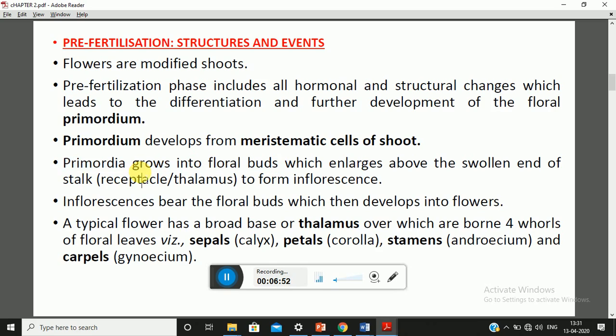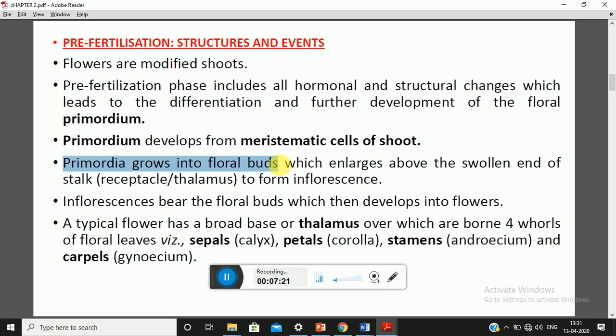So floral buds are obtained from primordia, which enlarge above the swollen end of the stalk. So there will be a stalk-like structure, and the tip of the stalk will enlarge, and it leads to the formation of inflorescence. Once again, I'll repeat: primordia will grow into floral buds. So floral buds are formed from primordia.